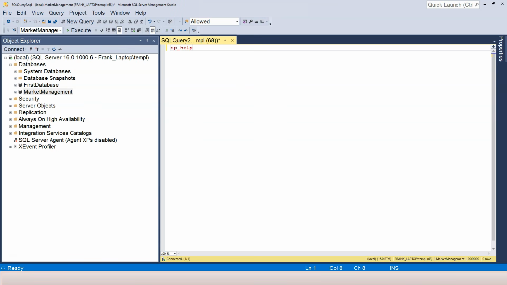First thing I want to show you, instead of updating the database, is a stored procedure that we can use to see the details of the table. That stored procedure is called sp_help. Don't worry about what a stored procedure is. You can just consider it as a SQL command. Right, so sp_help followed by the table name. So we have a table that is called products. If we want to execute the stored procedure, we can have a command called exec. This stands for execute. So basically we're saying we're trying to execute a stored procedure, and the stored procedure name is sp_help. And with all of that, we can press F5.